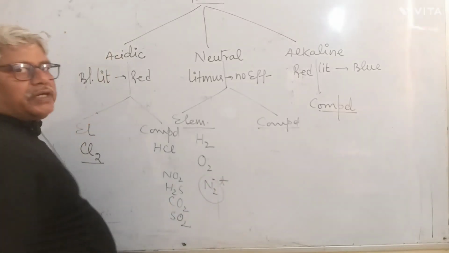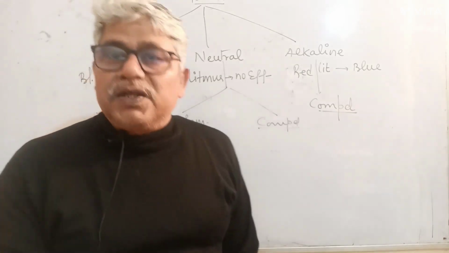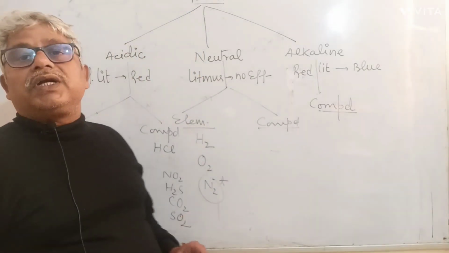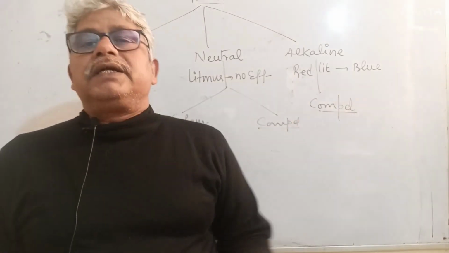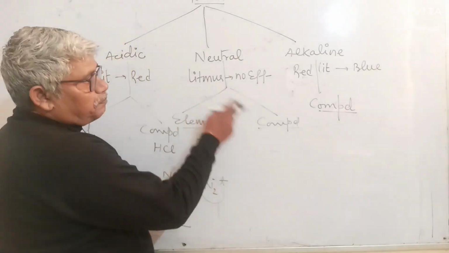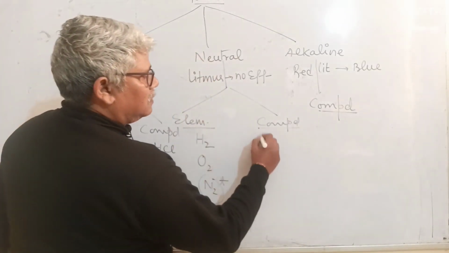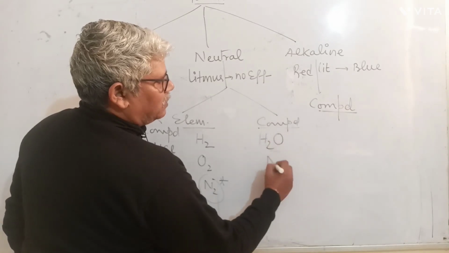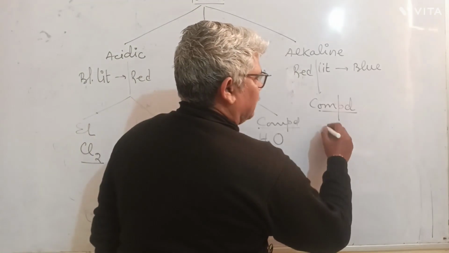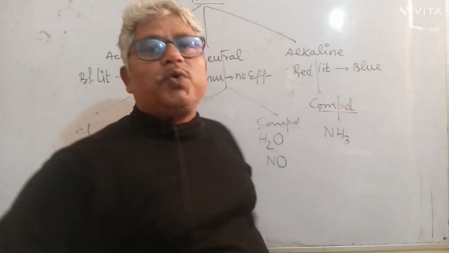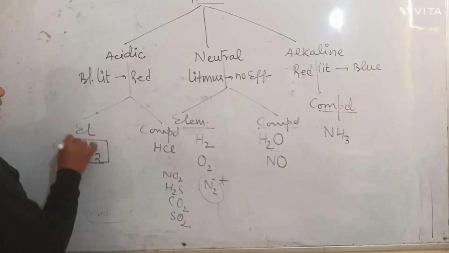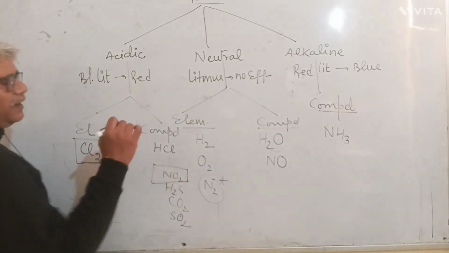I am putting an asterisk on nitrogen because it can be identified only by an indirect test. Remember, nitrogen does not give any direct test. That I will discuss as the class progresses. Among the compounds which are neutral are water and nitric oxide. And the compound which is alkaline is only one. I am going to put two gases in square boxes: A, chlorine; B, nitrogen dioxide.